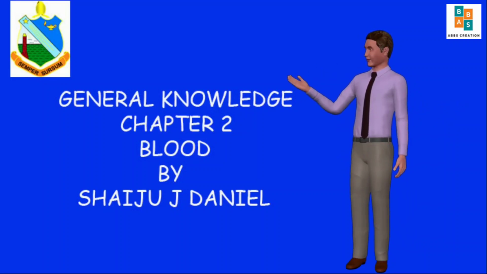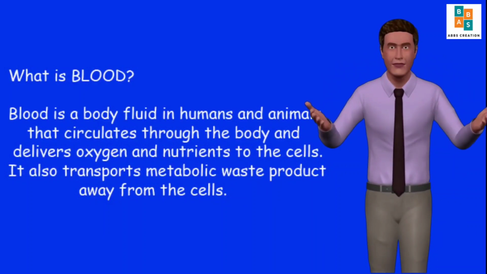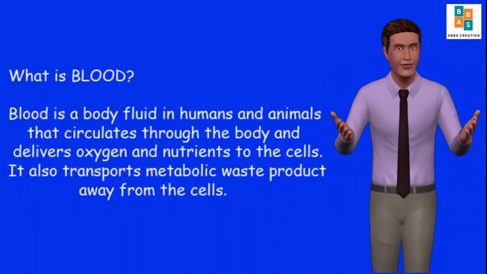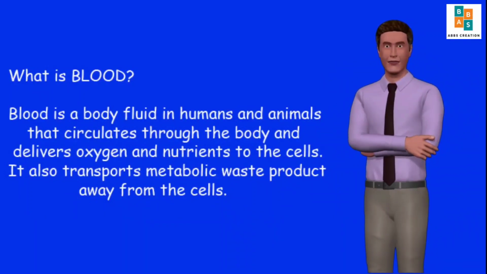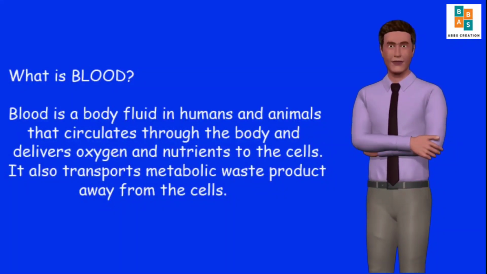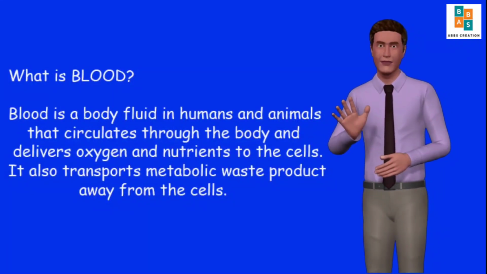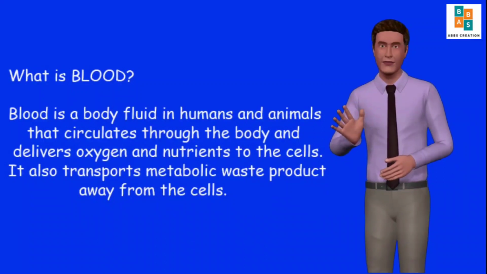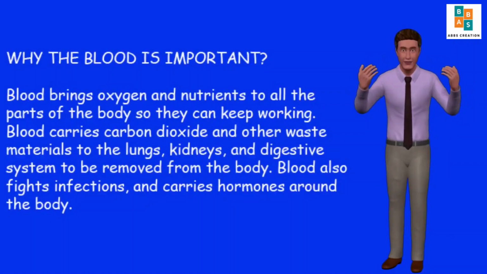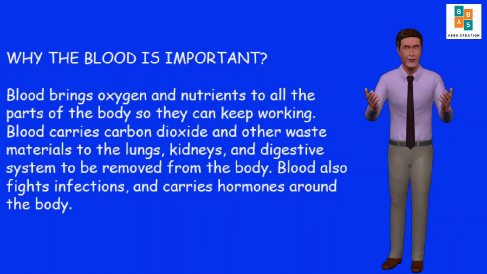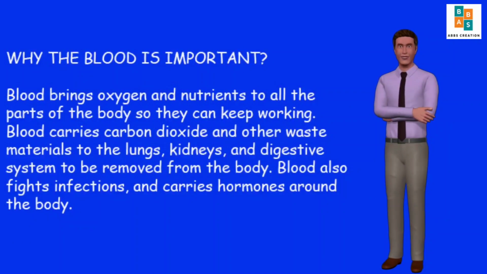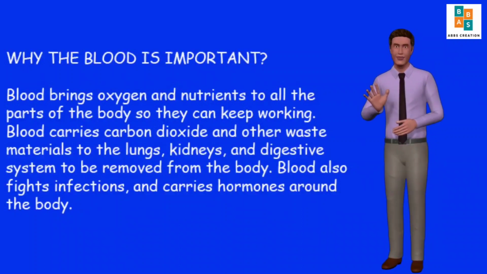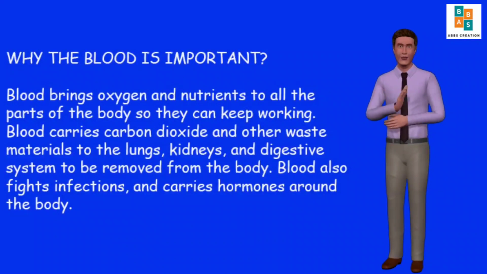Let's go. What is blood? Blood is a body fluid in humans and animals that circulates through the body and delivers oxygen and nutrients to the cells. It also transports metabolic waste products away from the cells. Why is blood important? Blood brings oxygen and nutrients to all the parts of the body so they can keep working. Blood carries carbon dioxide and other waste materials to the lungs, kidneys, and digestive system to be removed from the body. Blood also fights infections and carries hormones around the body.